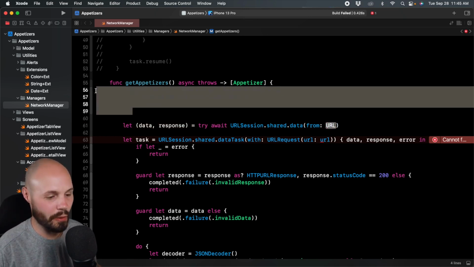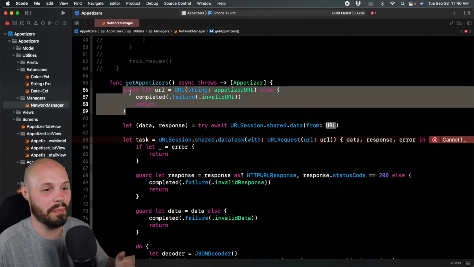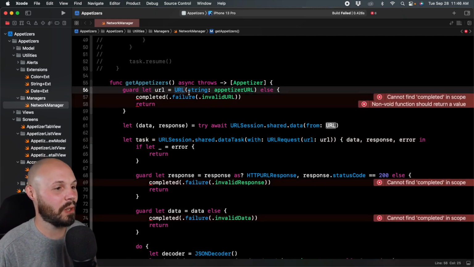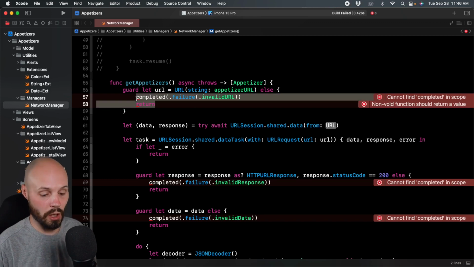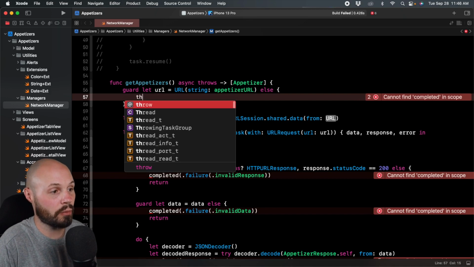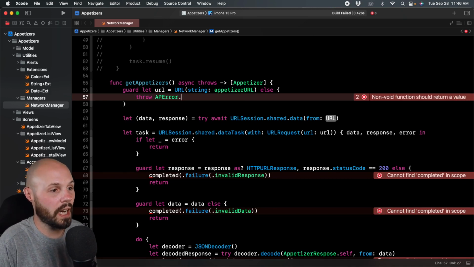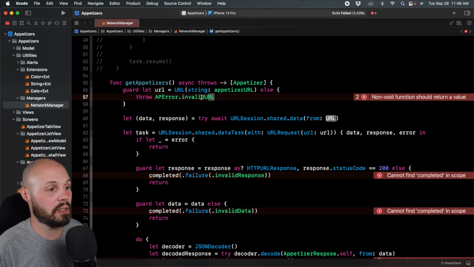So I know I said we're not going to handle specific errors. Here's a little taste of how you handle specific errors. We'll just do this one because I need that URL and I don't want to write a bunch of hacky code just to get around it. So basically guard let url equals the appetizer URL, else we don't want this completed anymore, right? Or the return, because our return is going to be throw. This is the old completion handler way. Now when we want to throw an error, we will say throw, and then we can do APError, which is our custom error that we created before, dot invalidURL. So that is throwing our custom error.